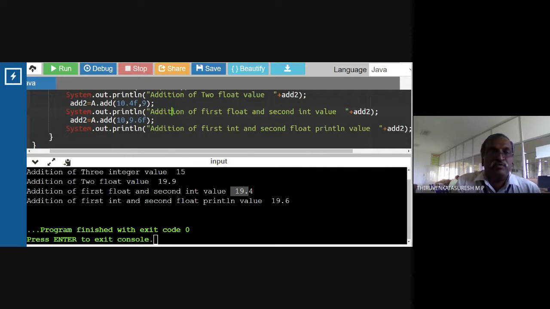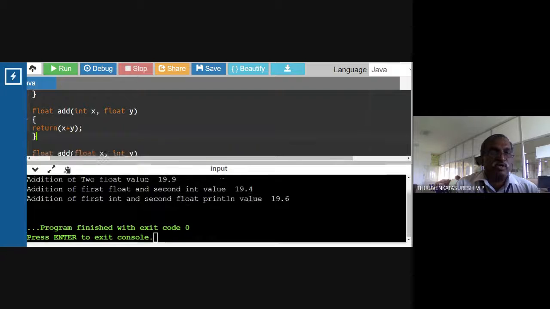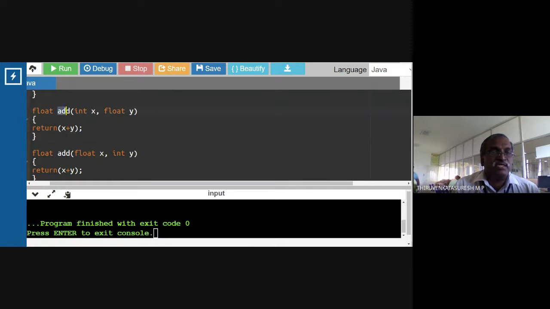So which one is called now? The first one is an integer, so this method is called now, then the output is displayed. So this is called function overloading: the same method name, varying the type of the arguments, varying the number of the arguments, and varying the order of the argument types. We can overload. Okay. So this is the concept of object-oriented programming, function overloading. It comes under the concept of polymorphism, meaning one name acting in many forms.